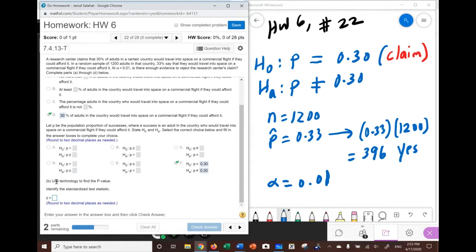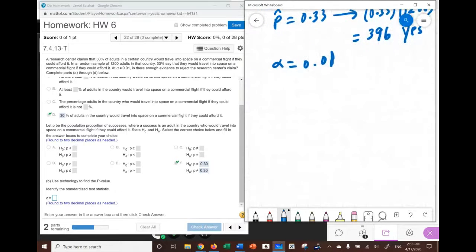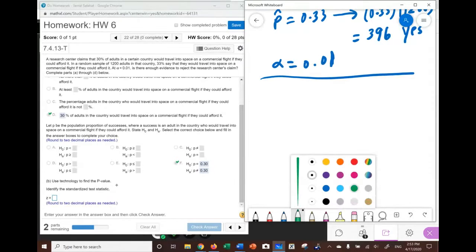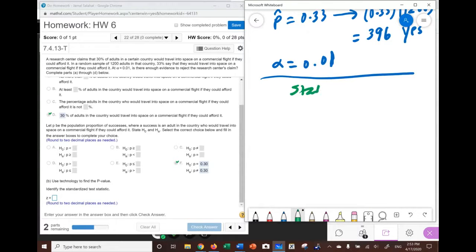Here it says use technology to find the p-value and identify the standardized test statistic. We're going to use technology to find both. How we do that is we go to stat, then calculators, then proportion stat, one sample, with summary.